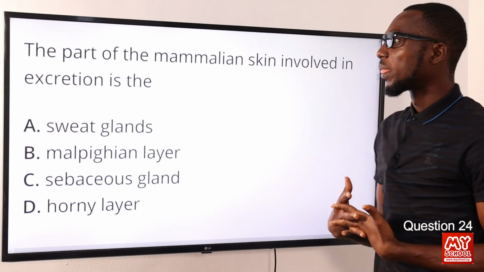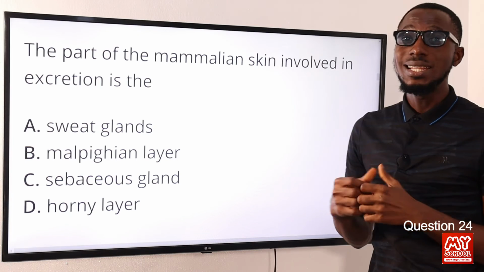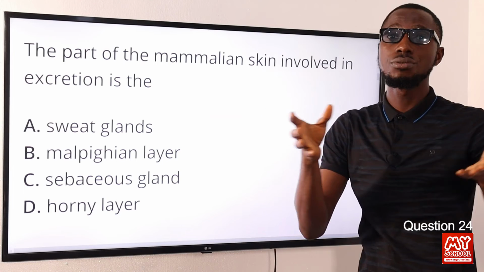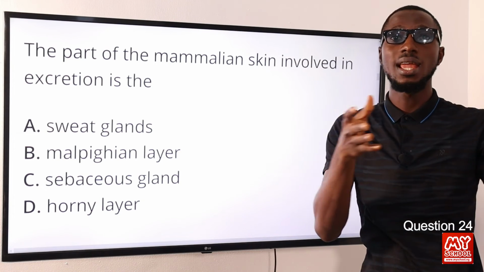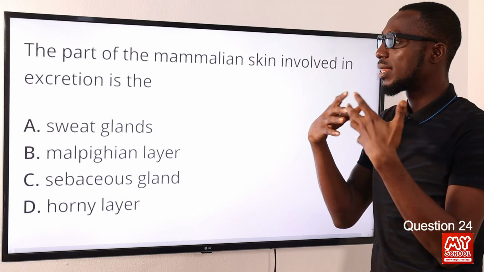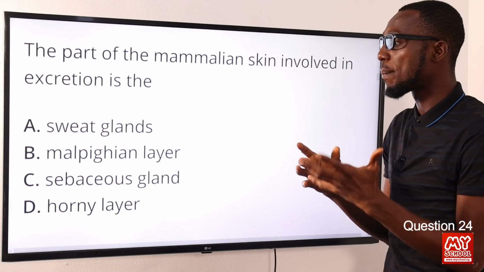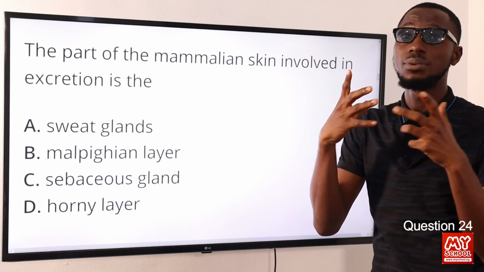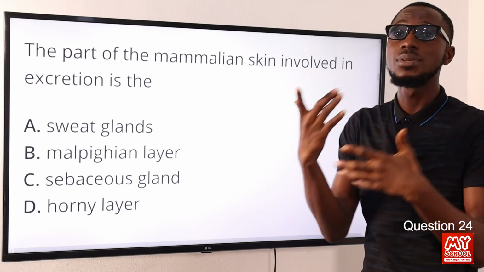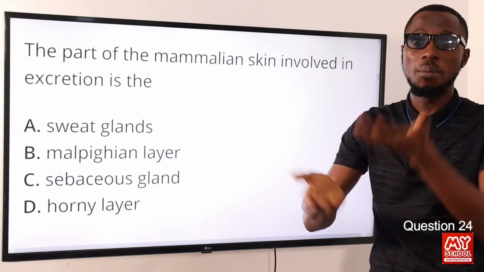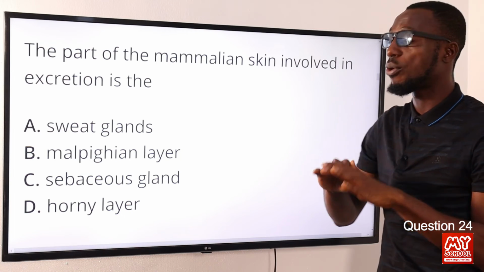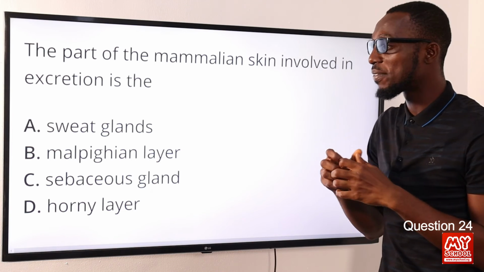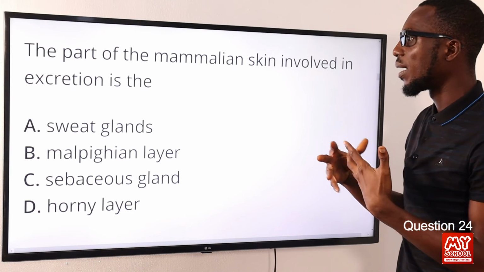Question 24. The part of the mammalian skin involved in excretion is the what? When I'm talking about the mammalian skin, I can refer to two categories, the epidermis and the dermis. The epidermis comprises the Malpighian layer, with melanin, and the granular layer, made of cells that are continually growing and pushing up. Then we have the cornified layer, where you have plenty of keratin.